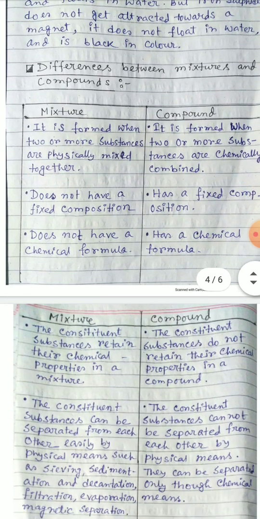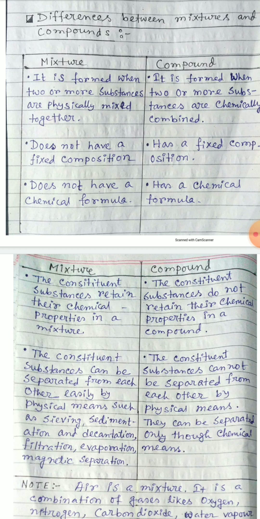Now, the difference between mixtures and compounds. First, a mixture is formed when two or more substances are physically mixed together, while a compound is formed when two or more substances are chemically combined. I have told already that compounds are generally formed by chemical combination between two or more substances, but a mixture is formed by physical combination.